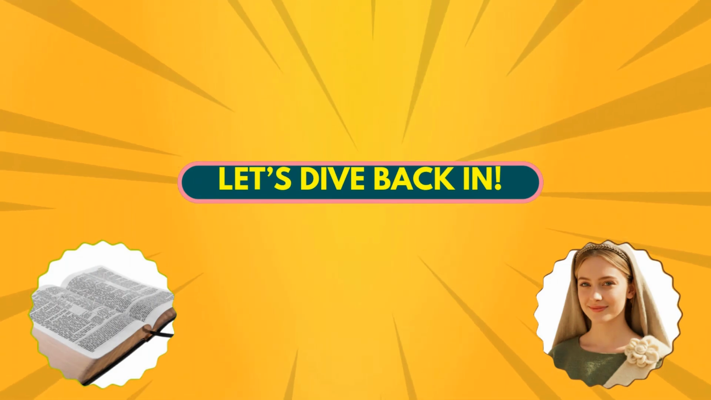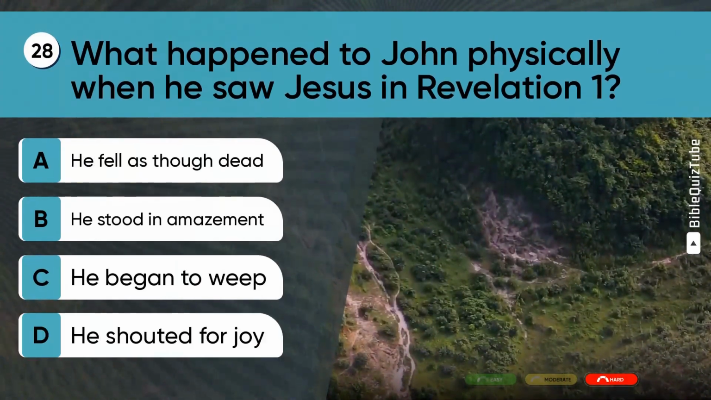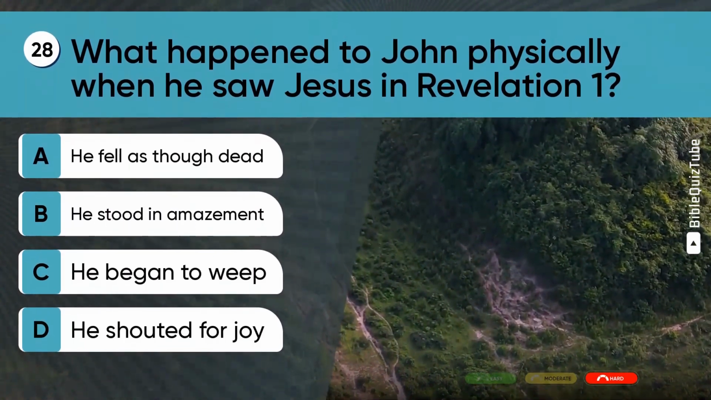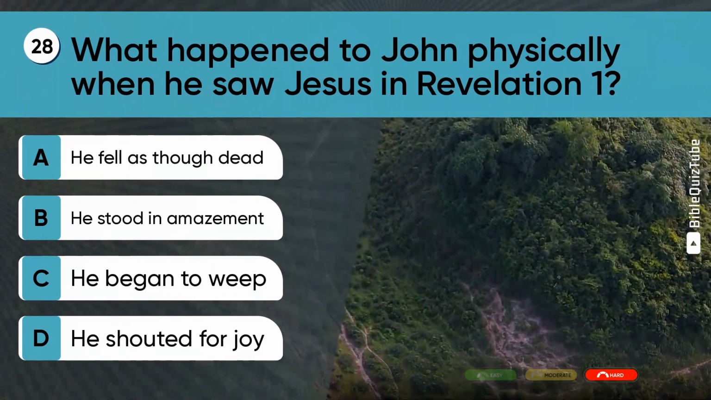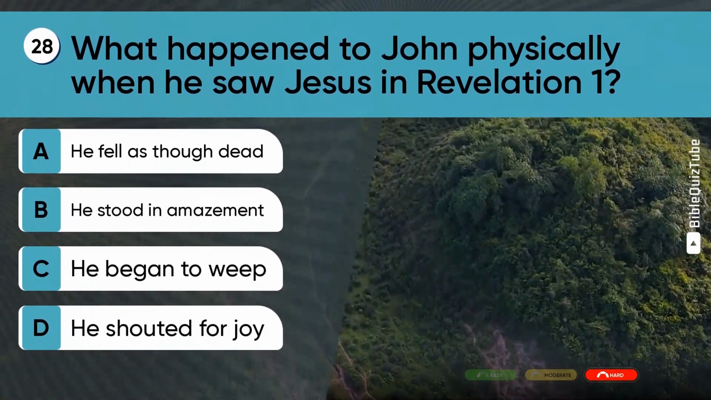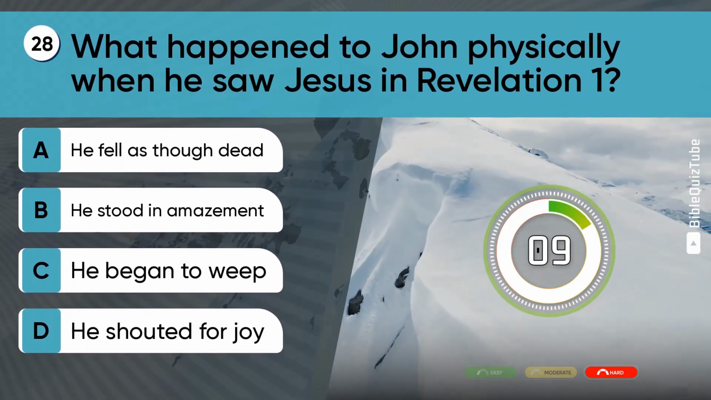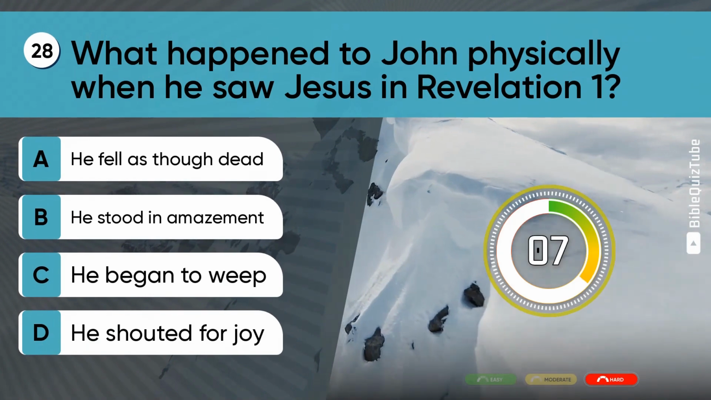Let's dive back in. Question 28. What happened to John physically when he saw Jesus in Revelation chapter 1? A. He fell as though dead. B. He stood in amazement. C. He began to weep. D. He shouted for joy.